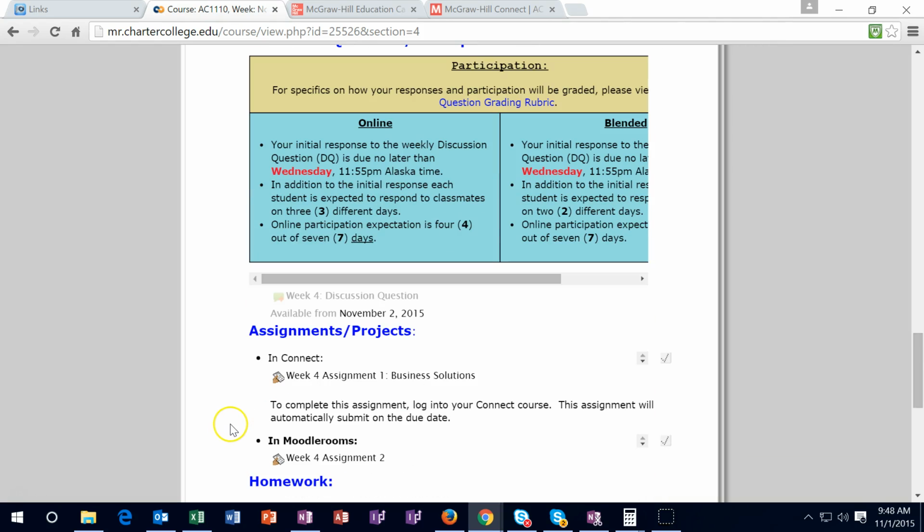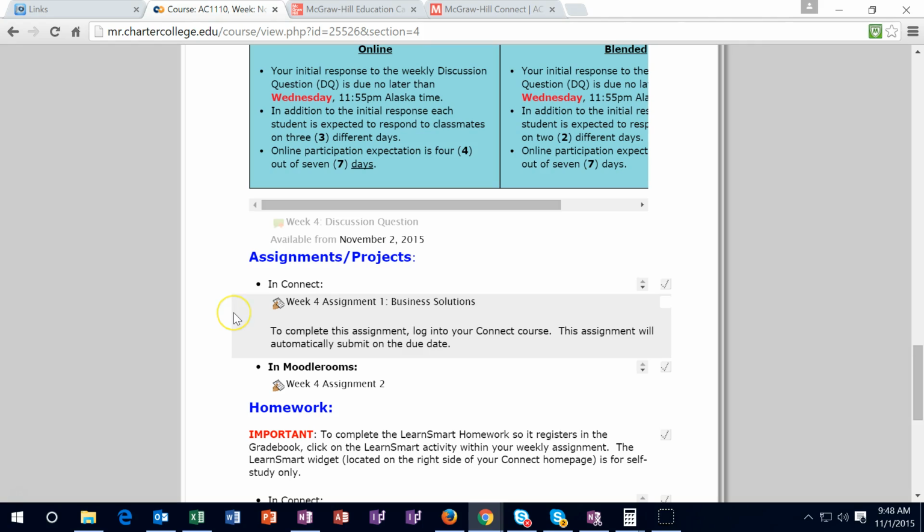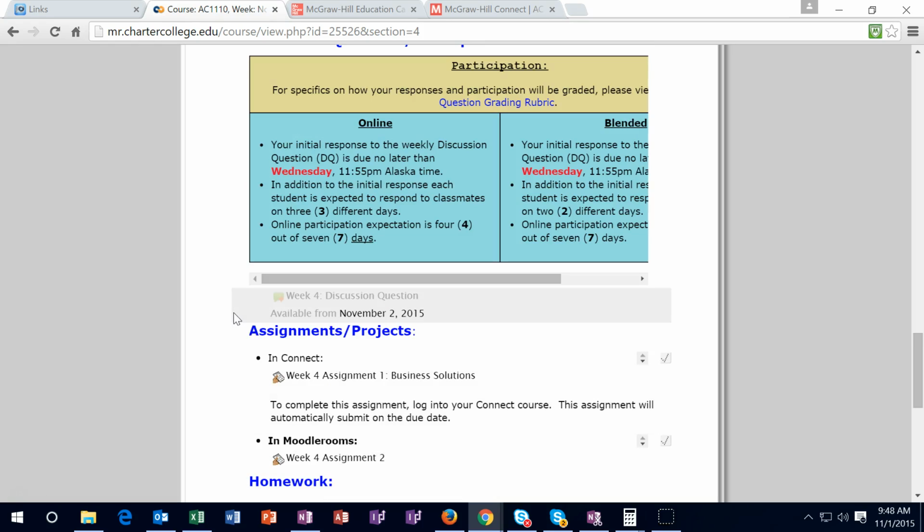If we scroll down here, then we've got the discussion forums. So remember, 21% of the grade are the discussion forums. Remember, the strategy that I recommend is that you want to pick up full credit on the discussion forums as much as possible. You want to pick up as close to full credit as possible on the assignments and homework. Those are the areas where we have the most control. Then if we don't do as well on the quizzes, which we have less control over, we should have a pretty substantial cushion if we can pick up everything else.